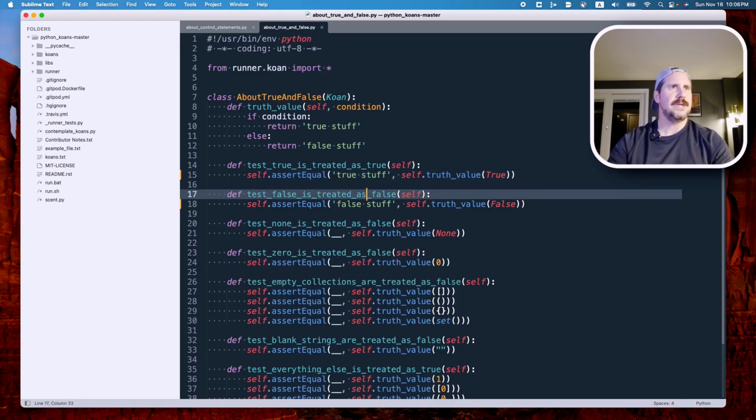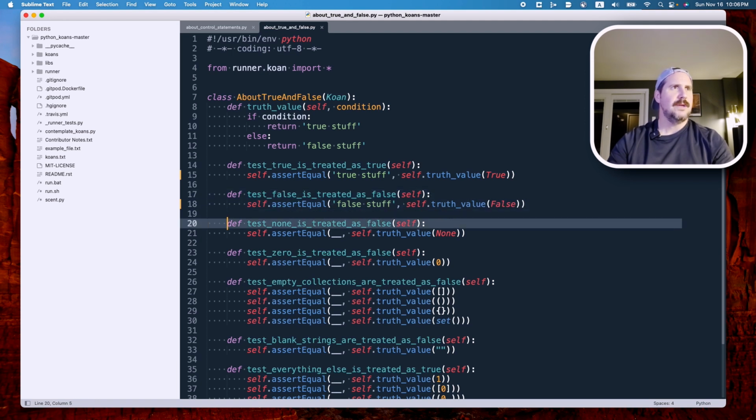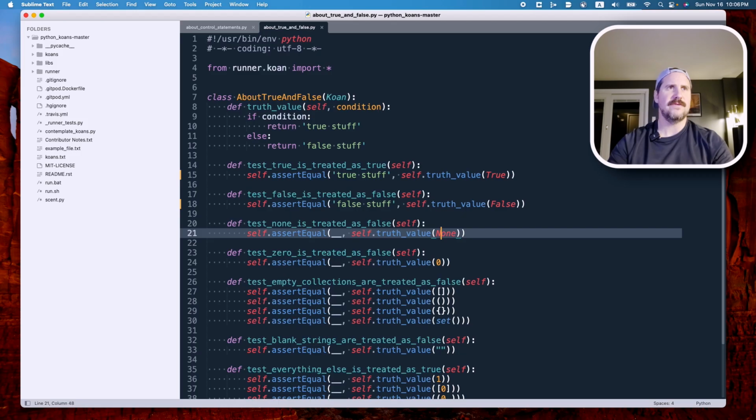Test false is treated as false. We just did that. Test none is treated as false. Okay, in Python, it looks like we've got this keyword none. And in my experience with Ruby, things that are empty, things that are none or negative, you know, these sort of negation, lack of items, typically resolve to false.